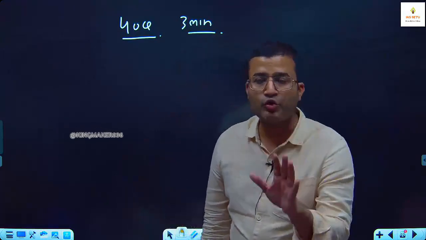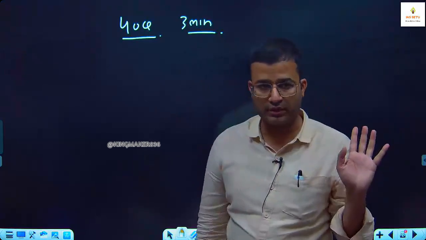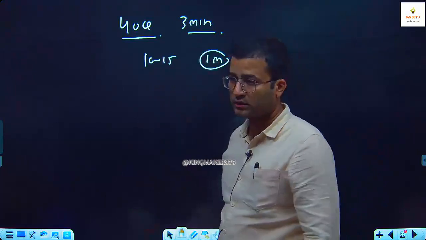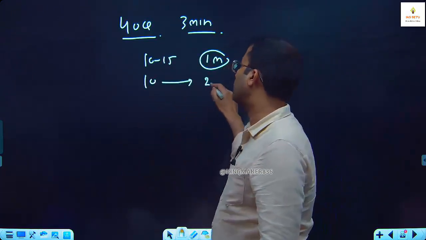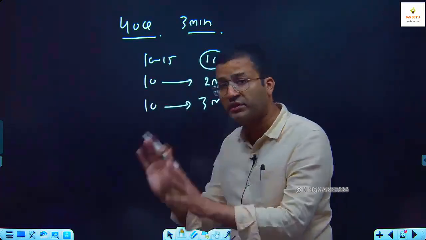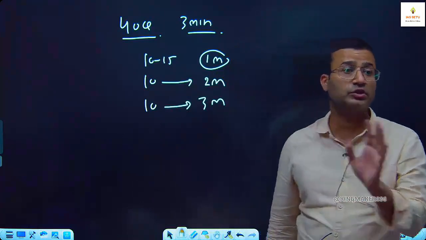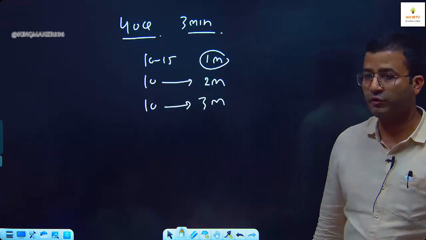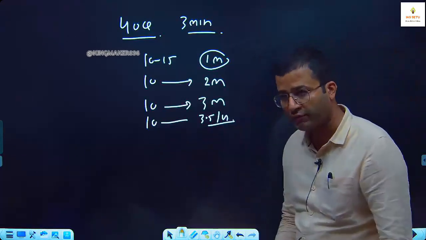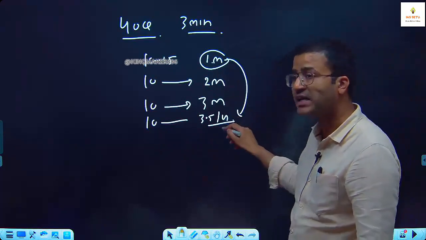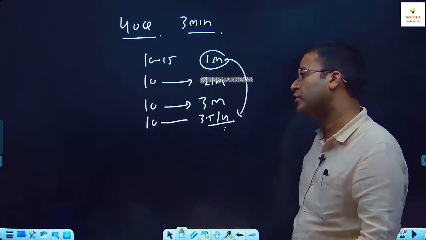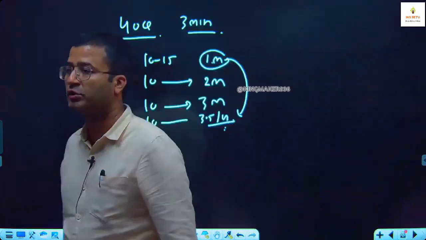What happens, you get certain questions which you can solve within 1 minute, मतलब कुछ क्वेश्चन 10 से 15 क्वेश्चन आपको ऐसे मिलेंगे जो आप within 1 minute कर लो. Then nearly 10 questions which require 2 minutes. If there are certain questions, nearly 10 questions requiring 3 minutes, give 3 minutes. Don't try to solve that question in 1.5 minutes, that will be harmful for you. Even if some question requires 3.5 minutes, 4 minutes, that also you can afford, because the other questions will help you to get extra time for this question. But beyond 4 minutes, I will not suggest it. If any question requires more than 4 minutes, you have to skip that question in the exam.